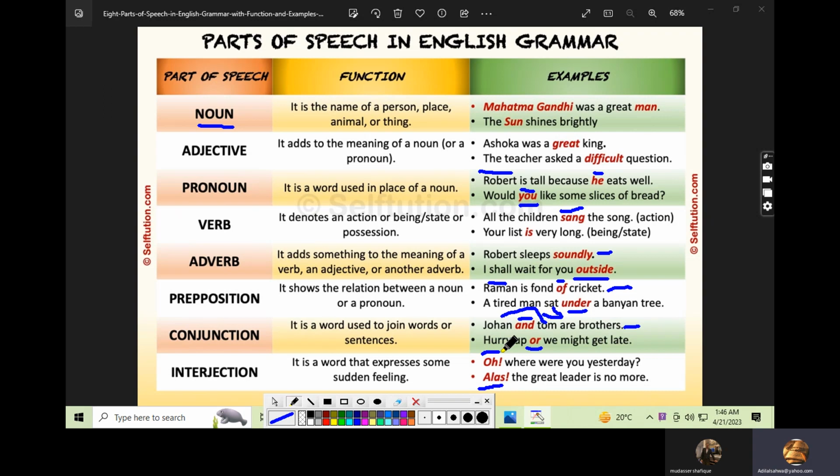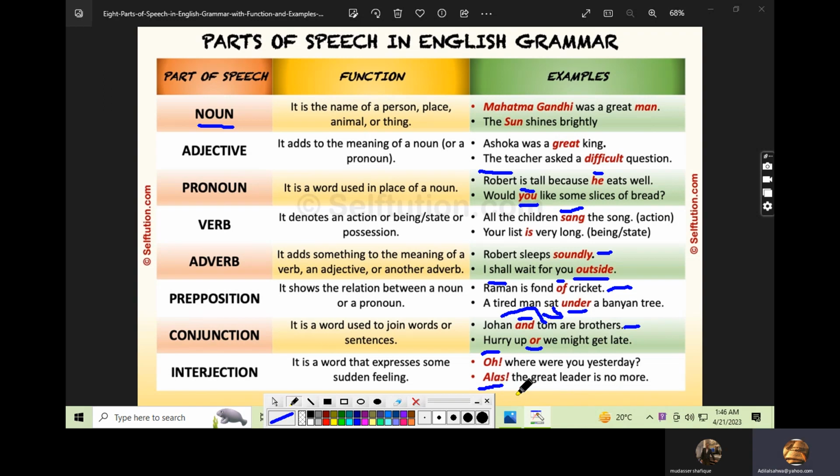Someone is asking shockingly, suddenly, oh, where were you, Shoaib, yesterday? And he will say, I went out with my family yesterday, so that's why I wasn't at home. Oh, where were you yesterday? Alas, alas is for the sad feelings. The great leader is no more. The sudden and the sad feeling.